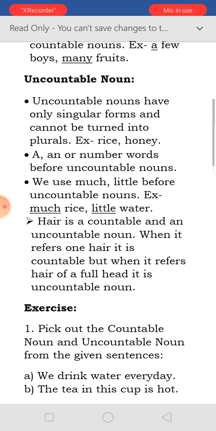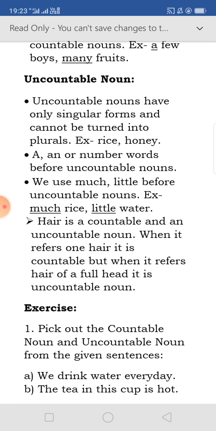Another point is here. Here is a countable and an uncountable noun. When we see a hair falling on the table or on the book, we say it is countable. But when it is said how many hairs are there on the head, at that time it will be uncountable.